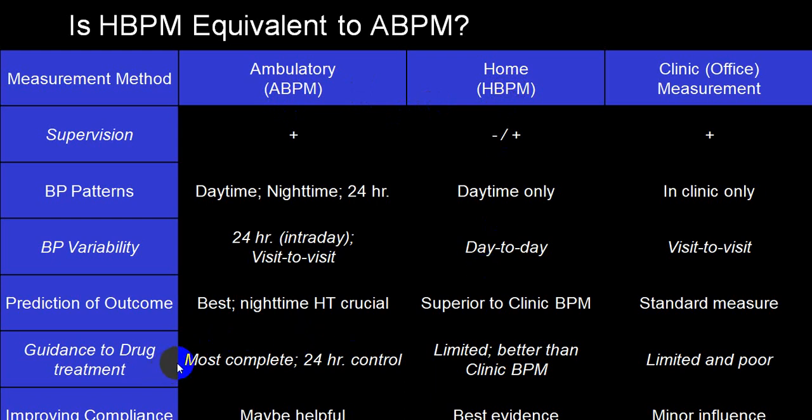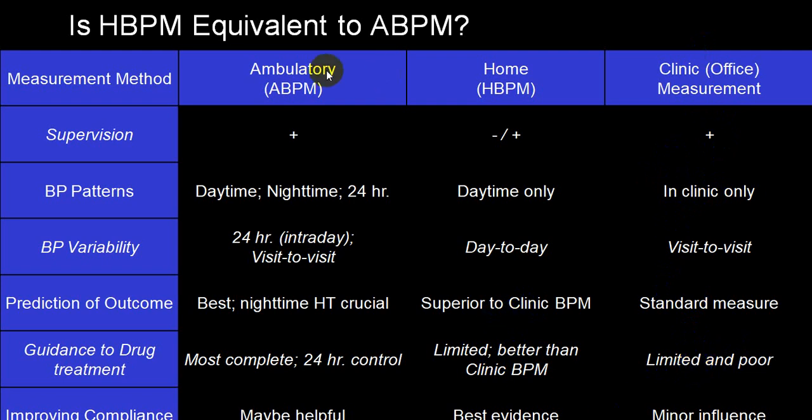And this is most complete and will give you guidance regarding 24-hour control. While this is better than office blood pressure monitoring. Office blood pressure monitoring is very poor because it gives you only one reading at the time of attending the office.